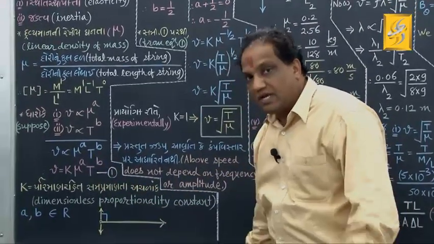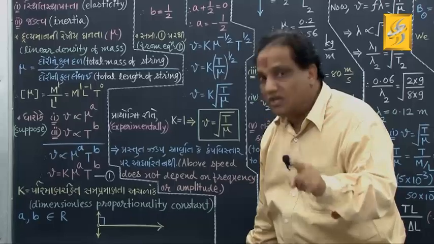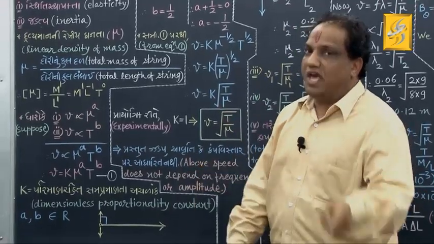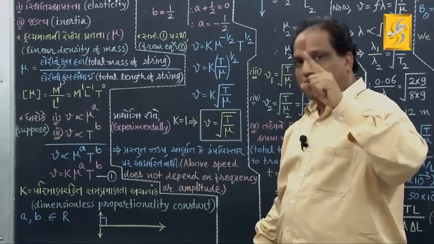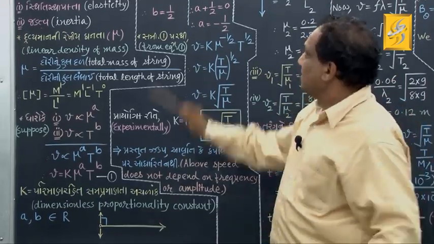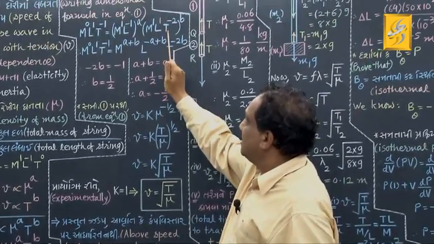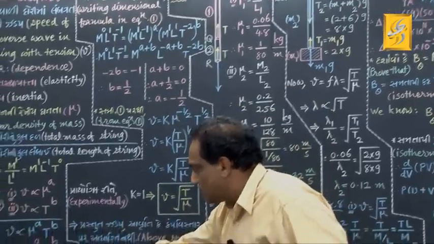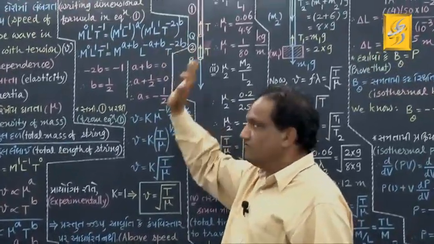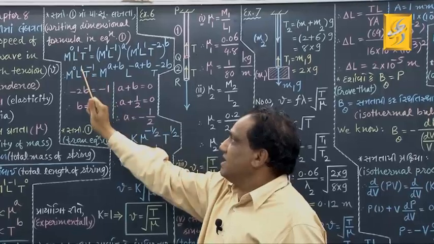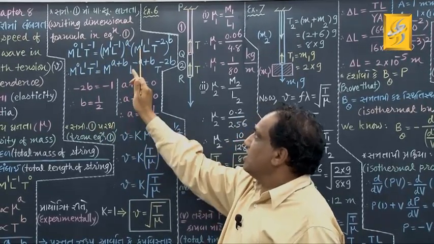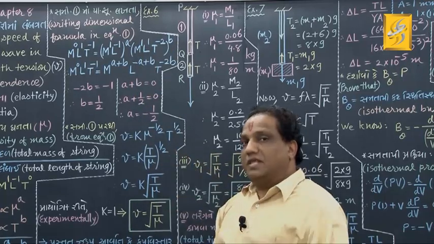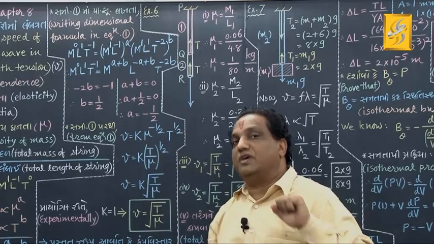But what is capital T? Tension produced in the string, which is some sort of force. And for force, what is the dimensional formula? M raised to 1, L raised to 1, T raised to minus 2, whole raised to B. Correct? Fine. Now this left side as it is. M raised to 1 into A, that is A, M raised to 1 into B, that is B, then M raised to A into M raised to B, how much it is?